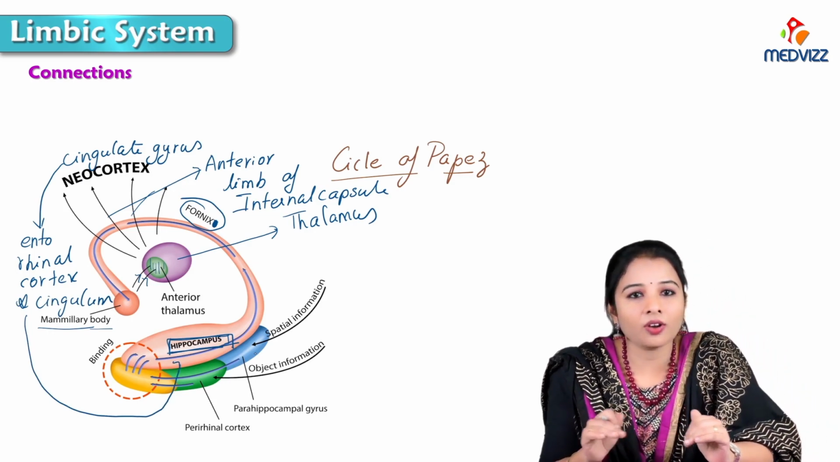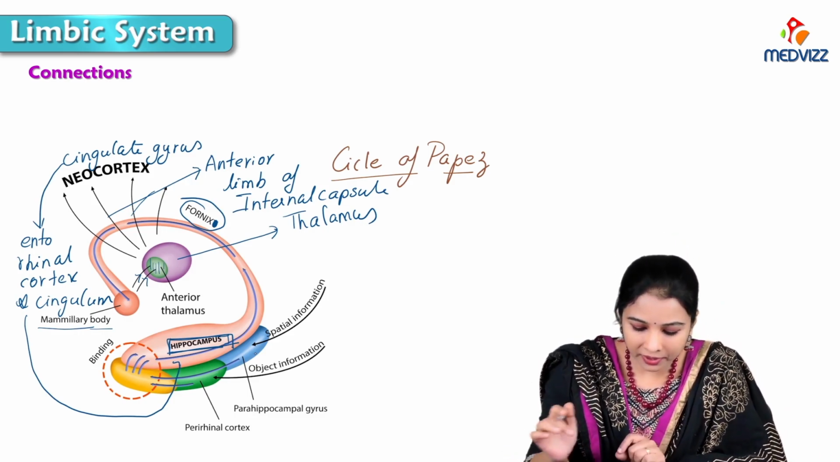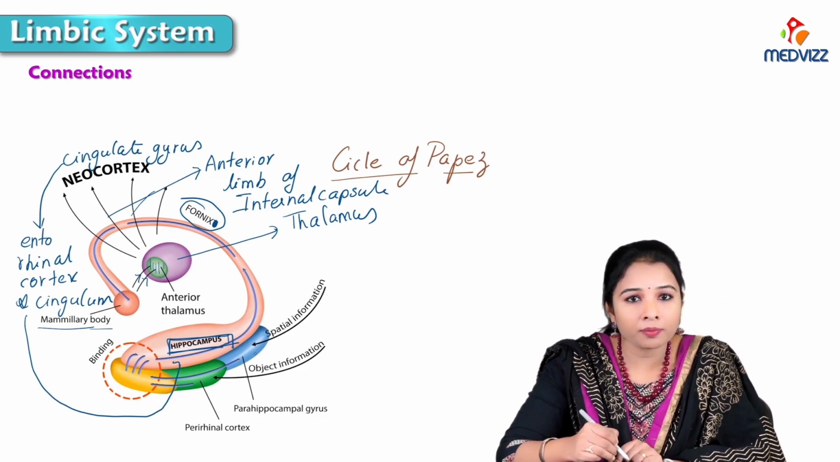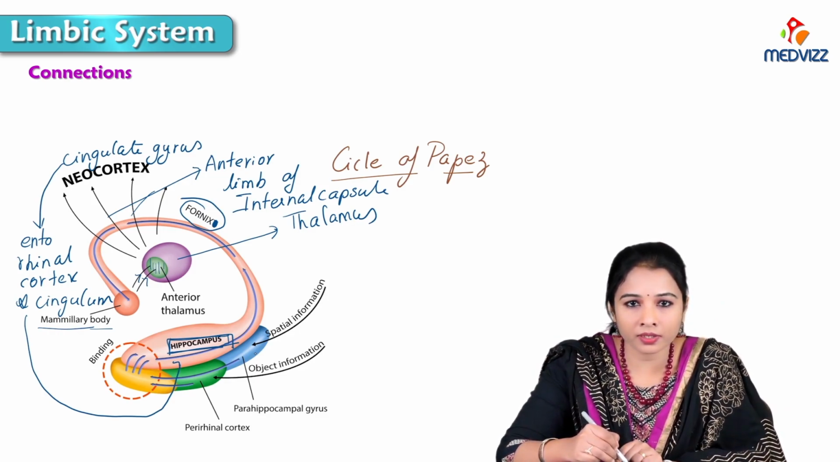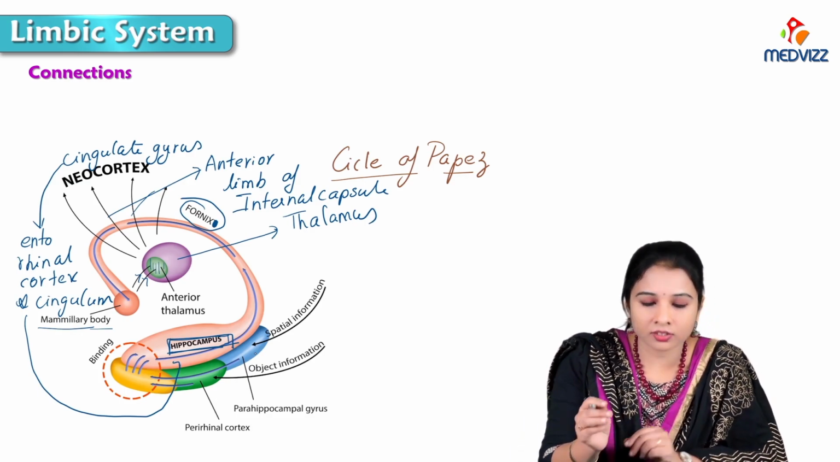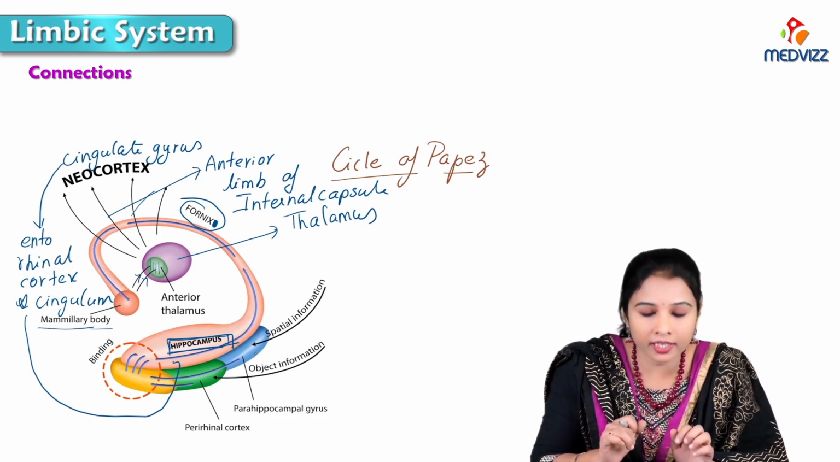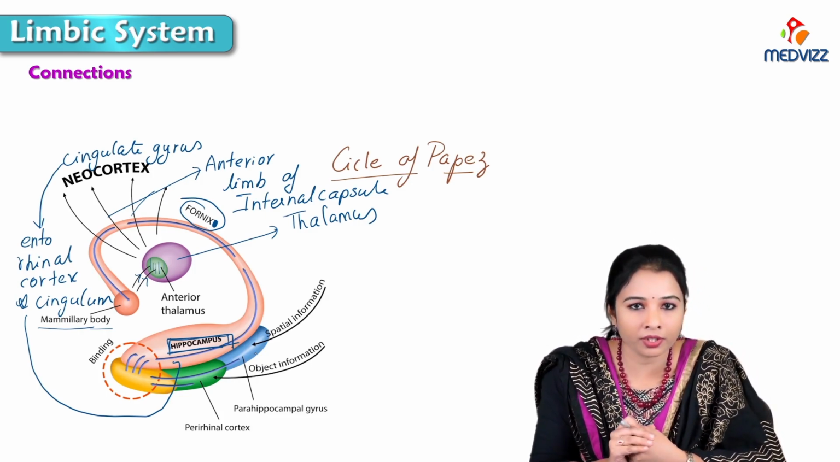So this is called the circle of Papez, or Papez circuit. I'll just repeat again. It starts with the pyramidal cells of the hippocampus. From the pyramidal cells, the efferents form a bundle of fibers called the fornix, and the fornix terminally ends in the mammillary bodies of the hypothalamus,